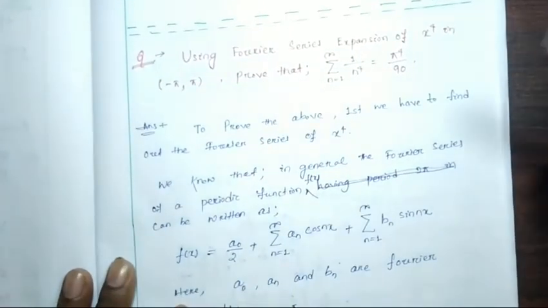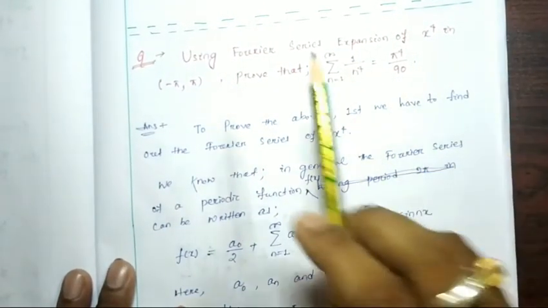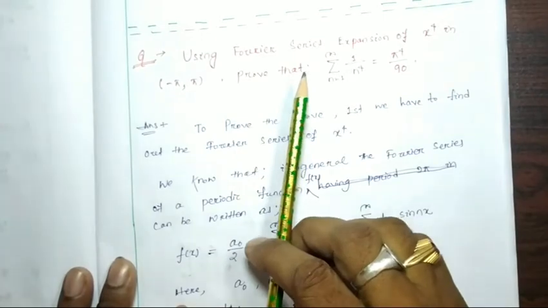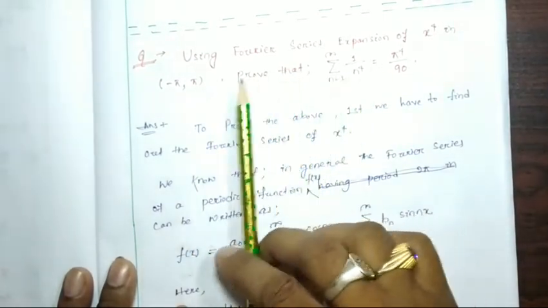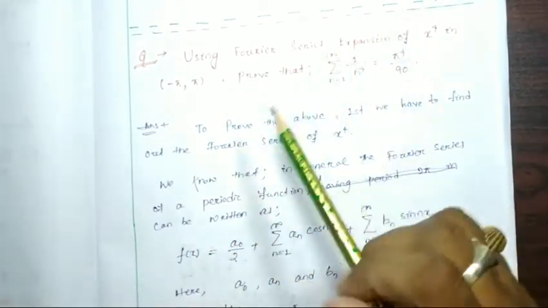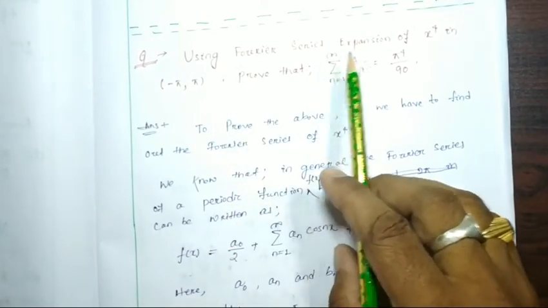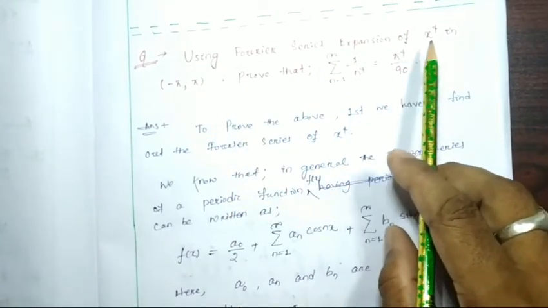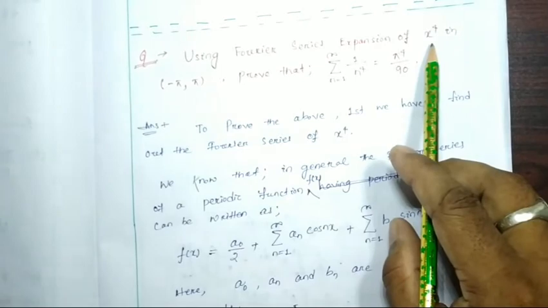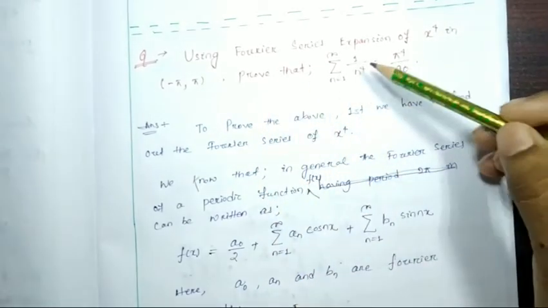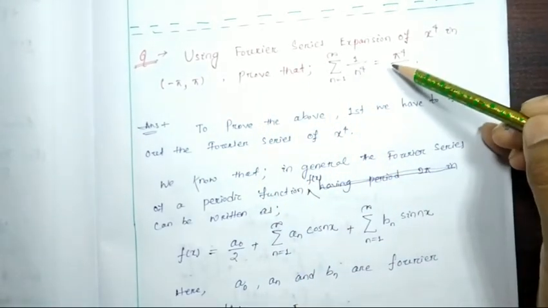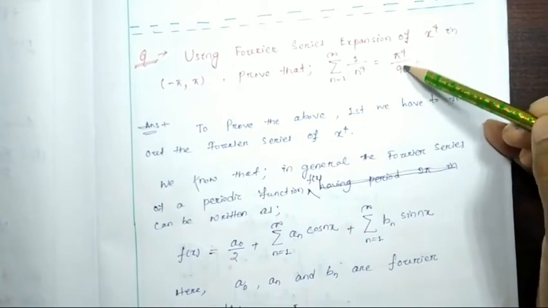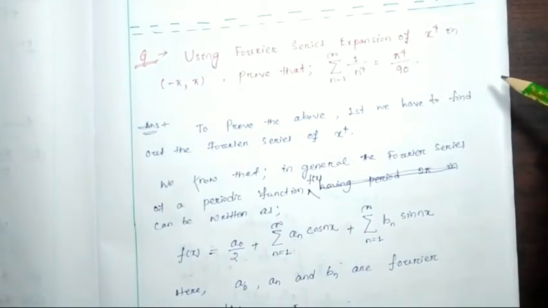so in the last class I gave all of you this work to do, this question: using the Fourier series expansion of x to the power 4, we have to prove that the summation of 1 by n to the power 4 is equal to pi to the power 4 by 90. Okay.